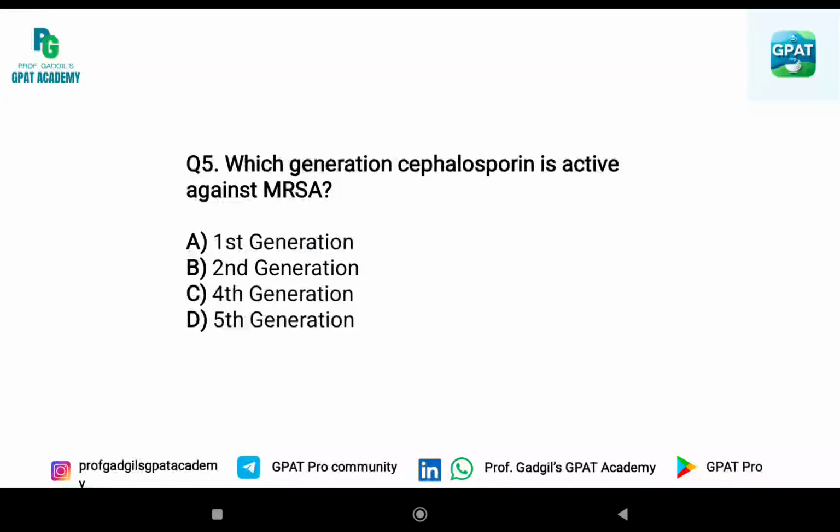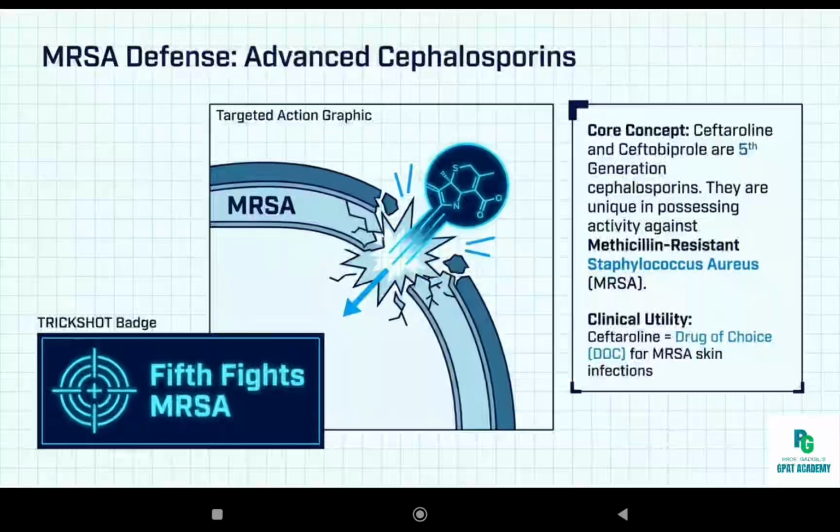Fifth question. Which generation cephalosporin is active against MRSA? A. First generation, B. Second generation, C. Fourth generation, and D. Fifth generation. Answer is D. Fifth generation. Ceftaroline and ceftobiprole are fifth generation cephalosporins.